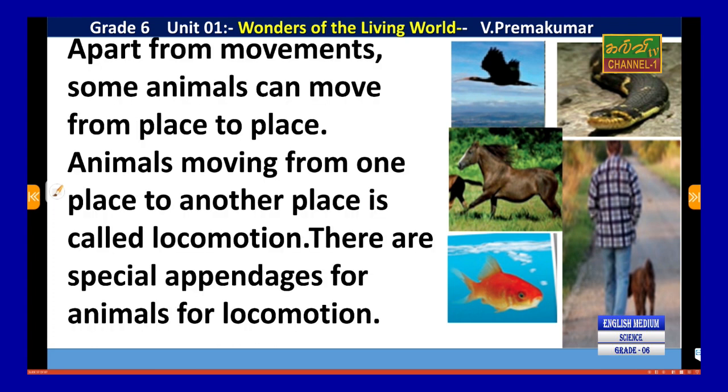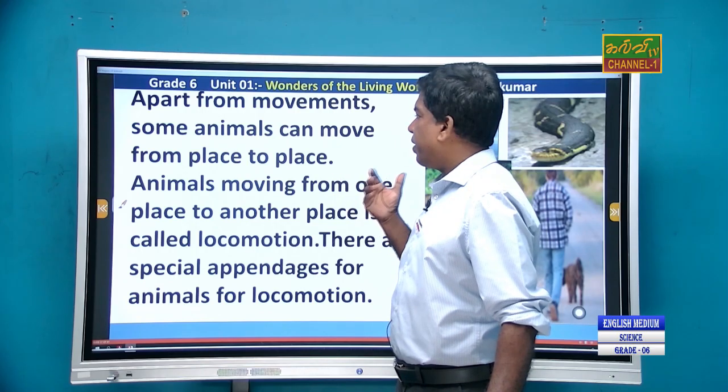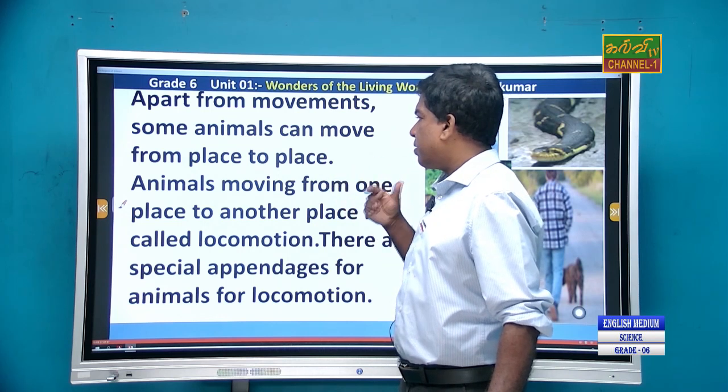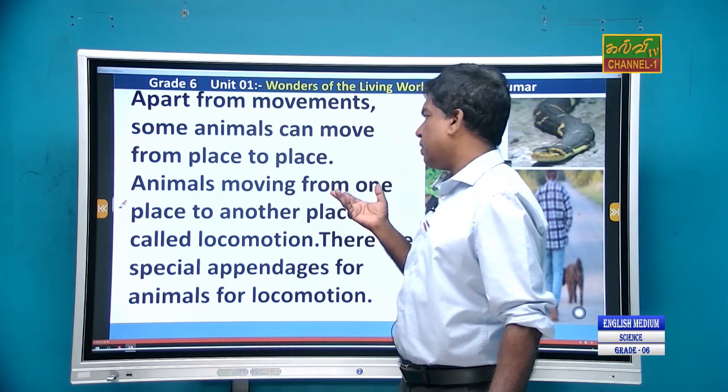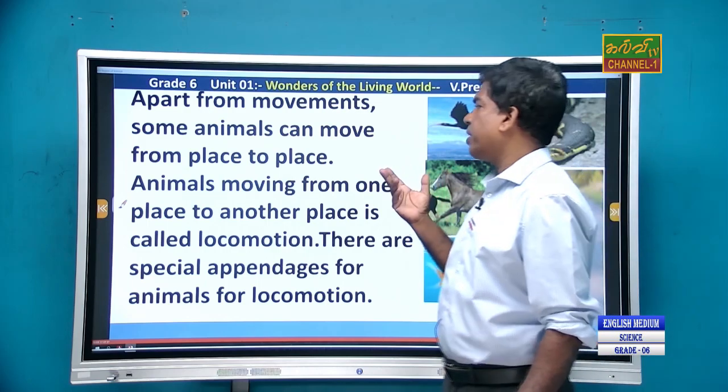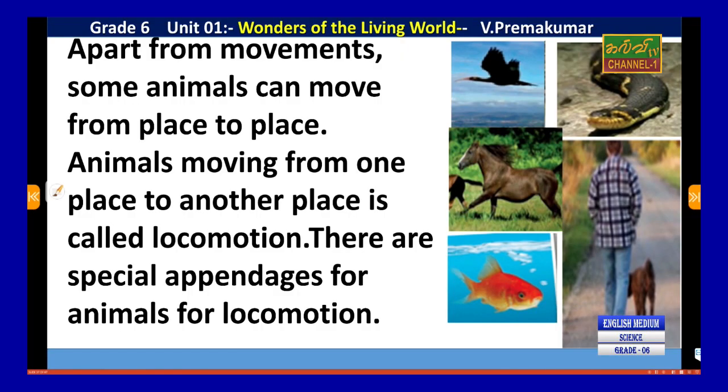Apart from movement, some animals can move from place to place. Yes, we humans also. We go to school, then come back to the house. We go to other classes or a temple or other places, and come back to the house. So we also show movement. Animals moving from one place to another place is called locomotion. Very important one: locomotion.